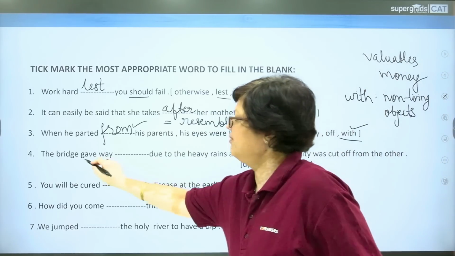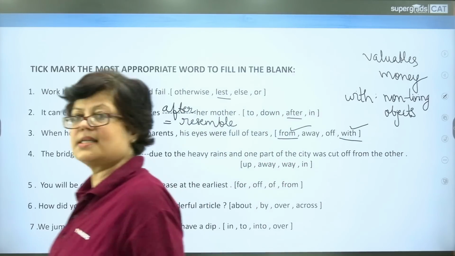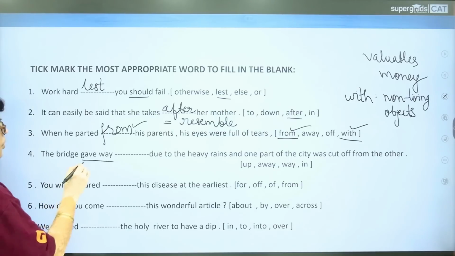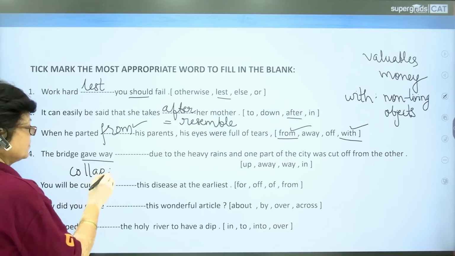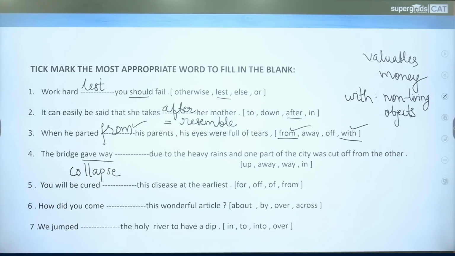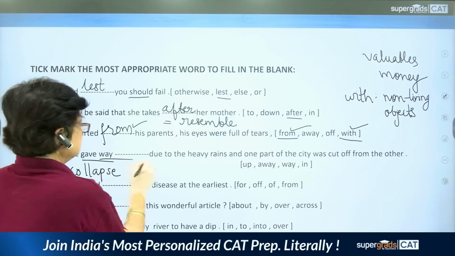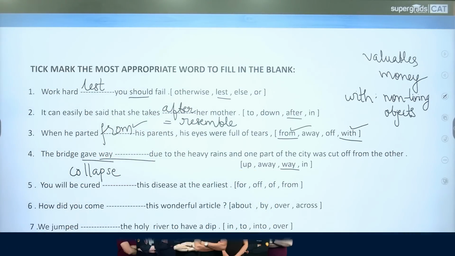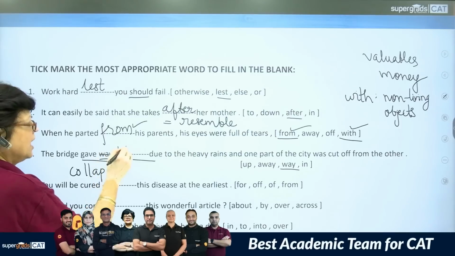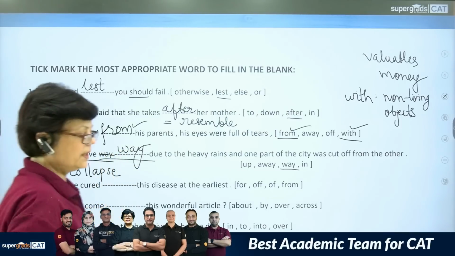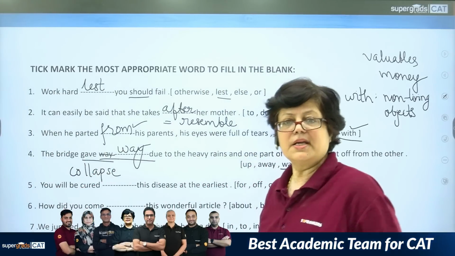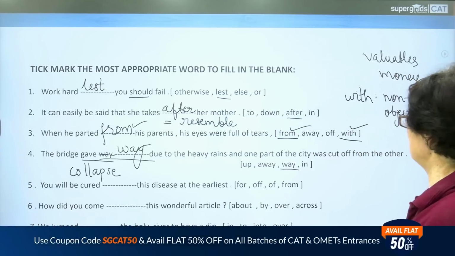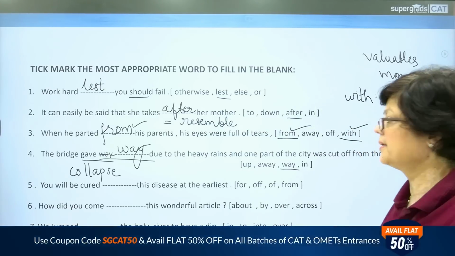The bridge gave way. Now, gave way is a phrasal verb which means to collapse. This should come in the blank itself. The bridge gave way. It should have been written like this. The bridge gave way means the bridge collapsed due to the heavy rains and one part of the city was cut off from the other.